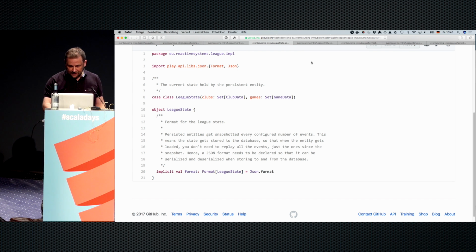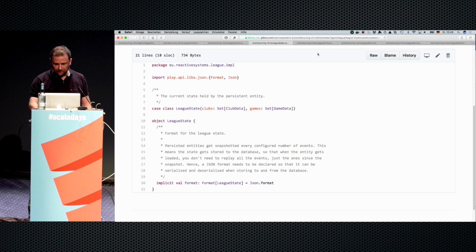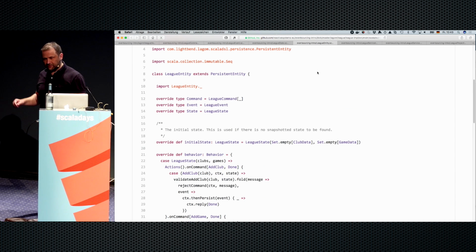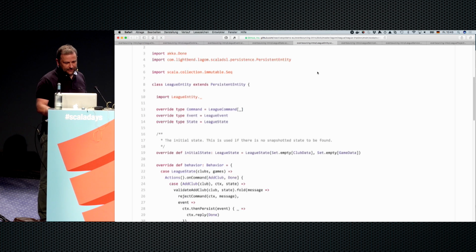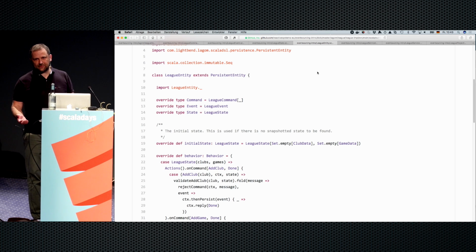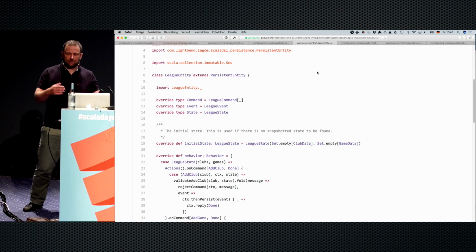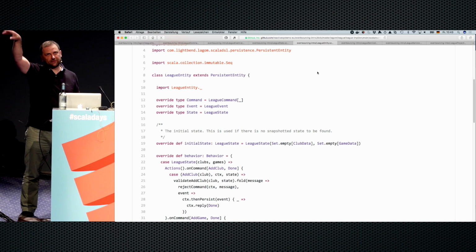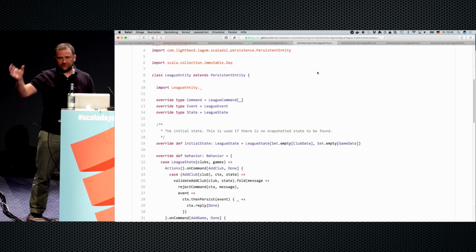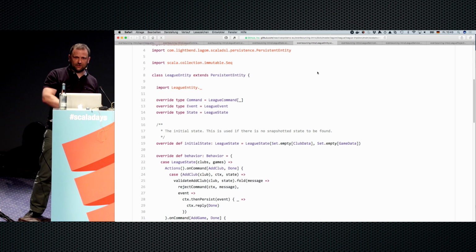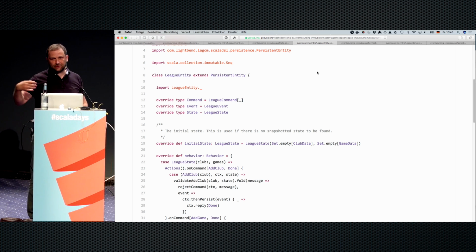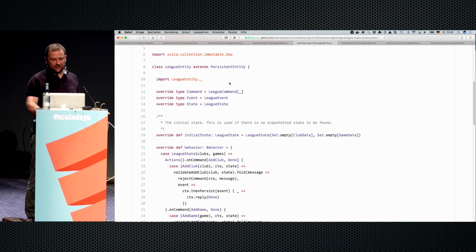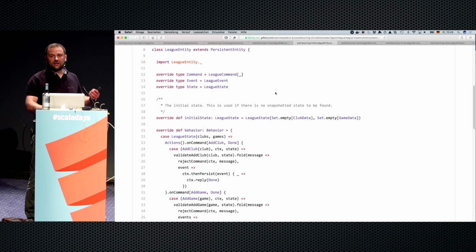So maybe let's look at our aggregate, or our persistent entity. In Lagom, Lagom prescribes a certain structure for this implementation. That is what makes it so easy as well, because it guides you. As I said, if you look at the command, the aggregate, the events, you'll have immediate representations in the Lagom framework. And you actually have to configure your persistent entity to know about these. So you have to define these types. You have to tell it what your command type is, what your event type is, and what your state is.